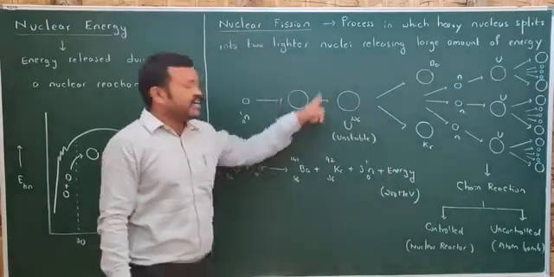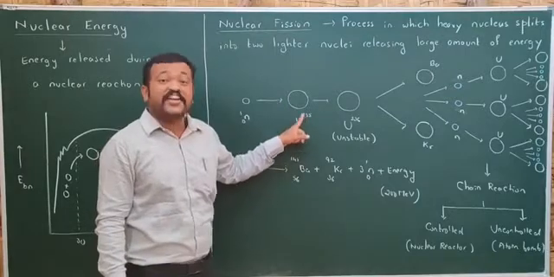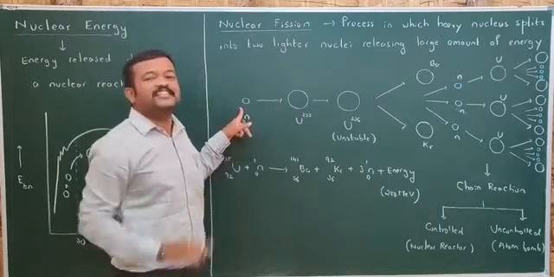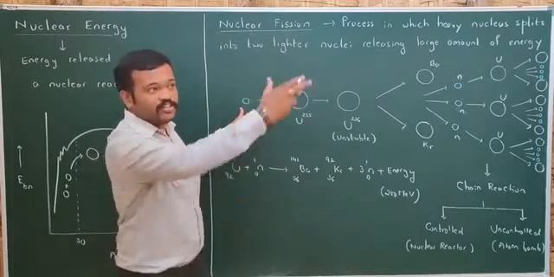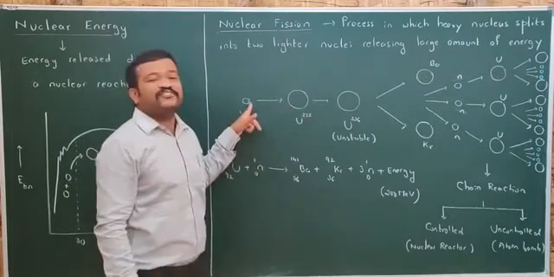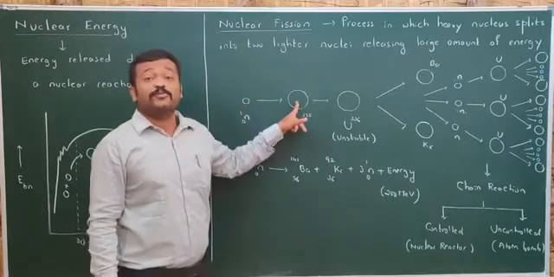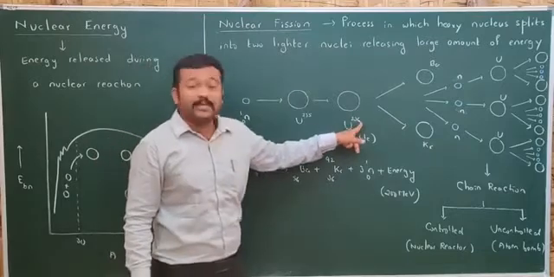So first we will be taking a heavy nucleus, that is uranium-235. It is hit by a slow moving neutron which has less energy. It absorbs heat from the surroundings and goes ahead. That's why this kind of neutron is also called a thermal neutron. When this thermal neutron hits uranium-235, it converts into uranium-236.